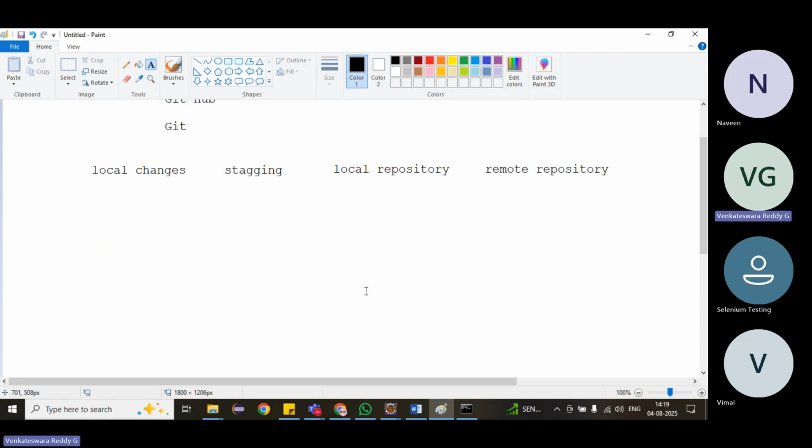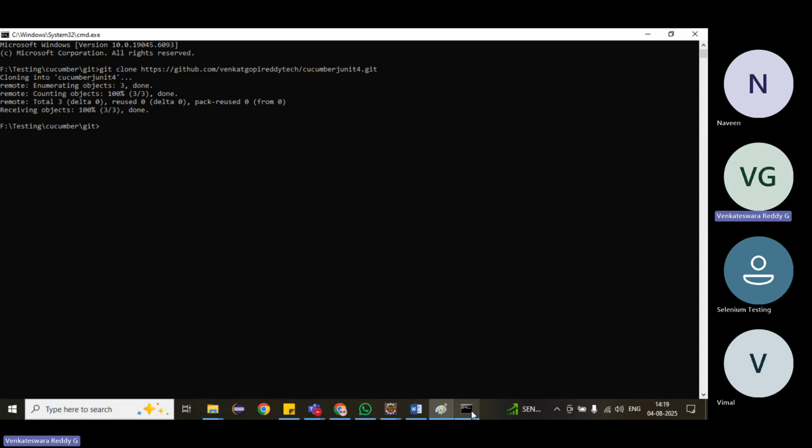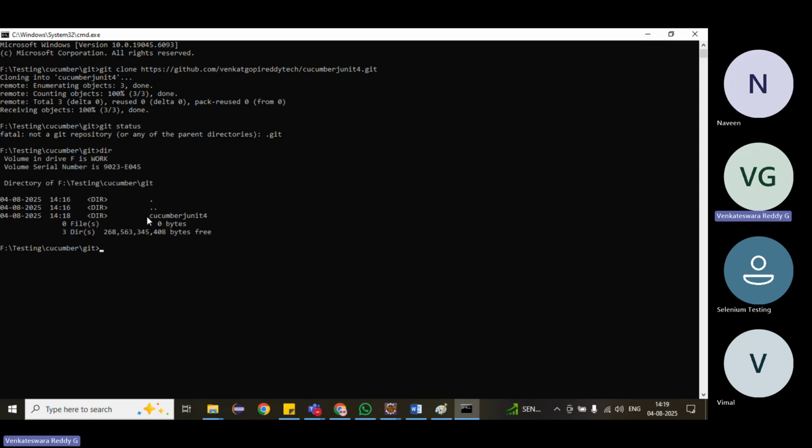Local to staging means how to change it. First, if you want to see what the changes are, git status. We have to change to the current directory. If you press dir, it will show the folder, and we have to go inside that folder. How to go there: change directory, cd Cucumber JNet 4. If you press tab, it will autocomplete, or you have to type the entire name.